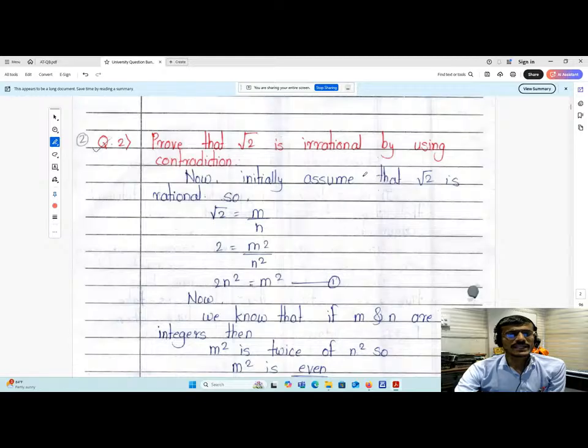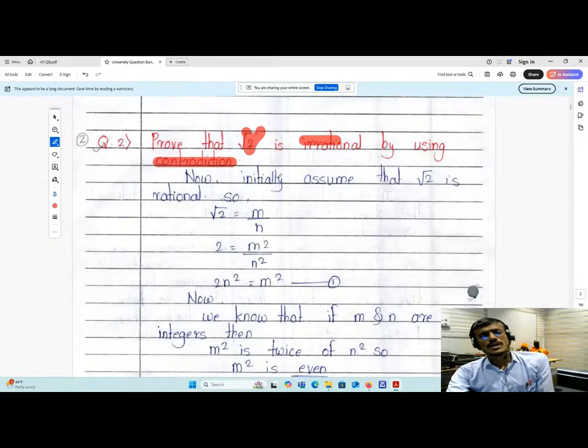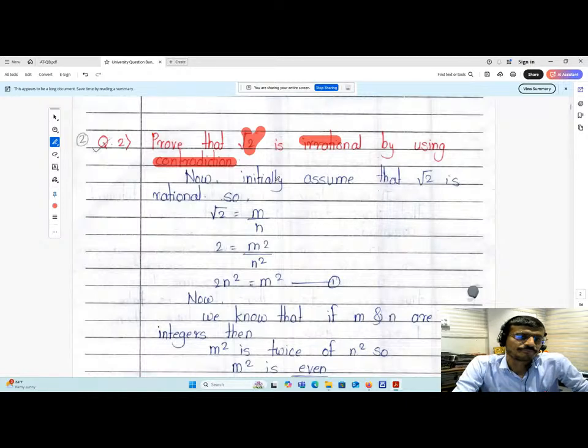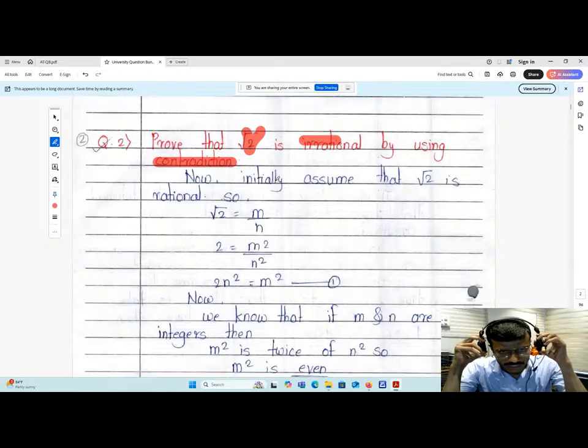Now the next question is, prove that root 2 is irrational by using contradiction. So what is meant by contradiction? In the case of contradiction, we assume that the given problem statement is false, and by solving that, it gives the opposite of that. So that is nothing but the contradiction.